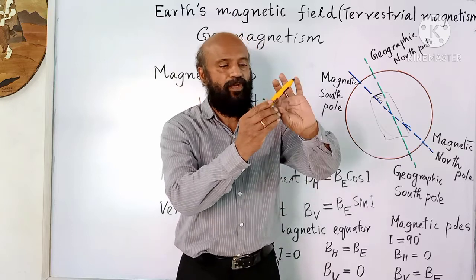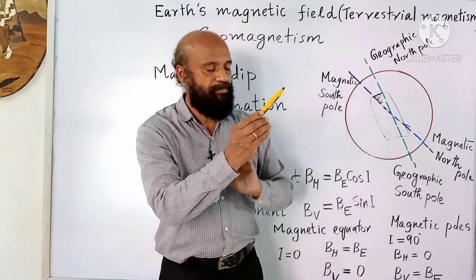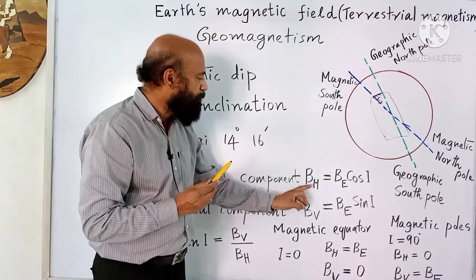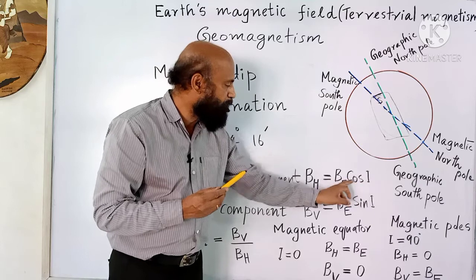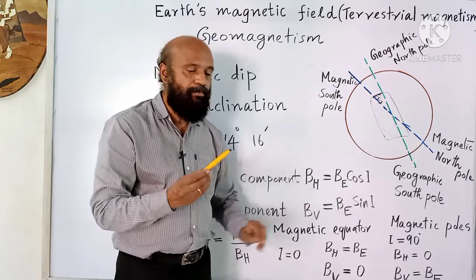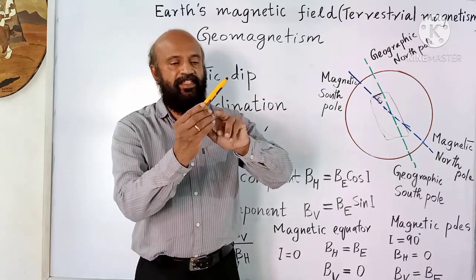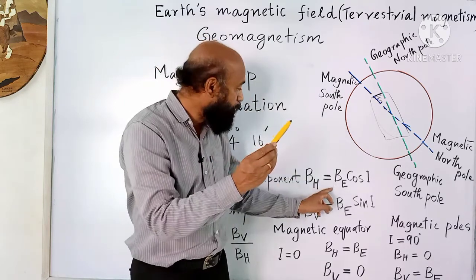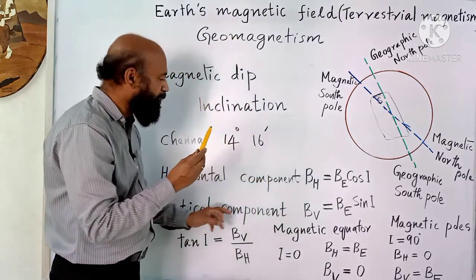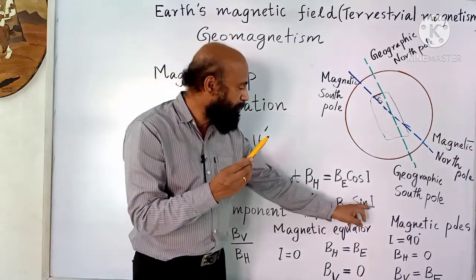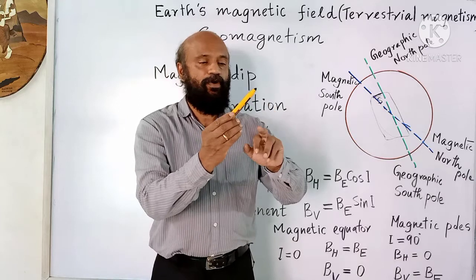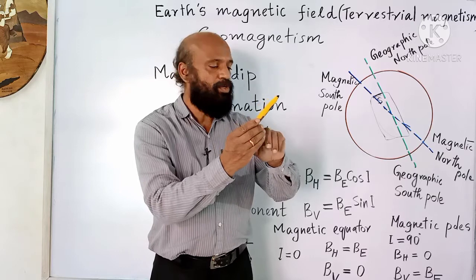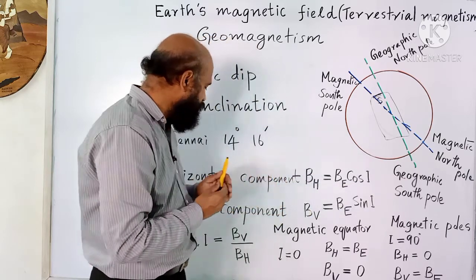This is the inclination. The horizontal component is BE cos I, where BE is the total magnetic field and I is the inclination. The vertical component is BE sin I.